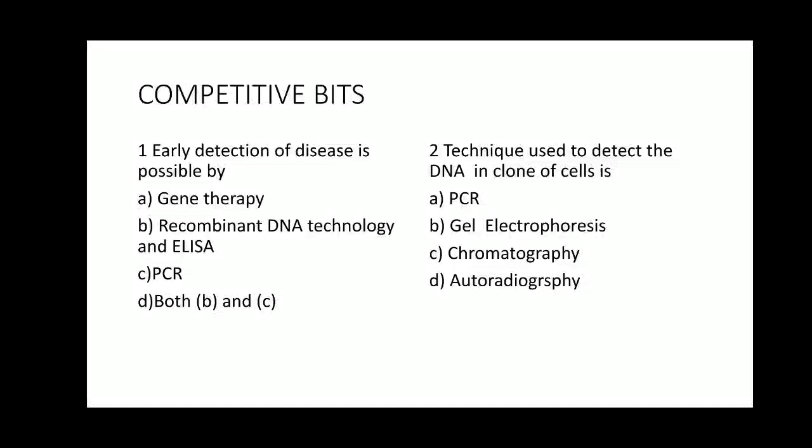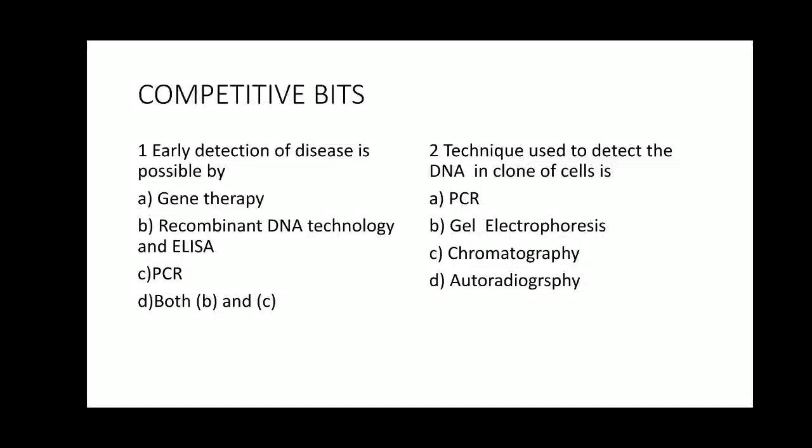It is also used to detect the disease at the early stage. Either the antigen is invaded in the body, or the first thing the body is going to do is respond to the antigen by production of antibodies. So either of it can be used for the testing purpose. So ELISA can be used for detecting disease at early stage.